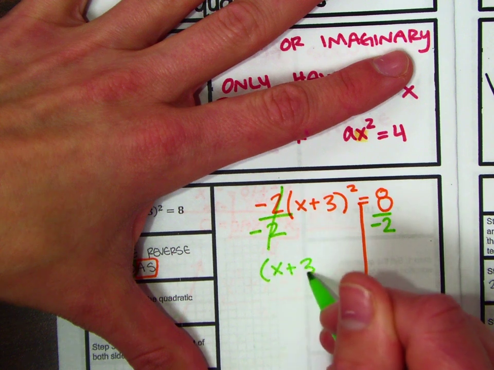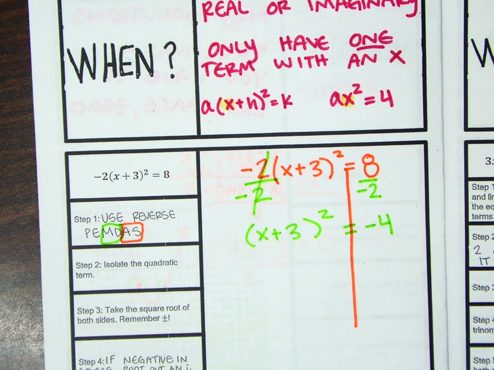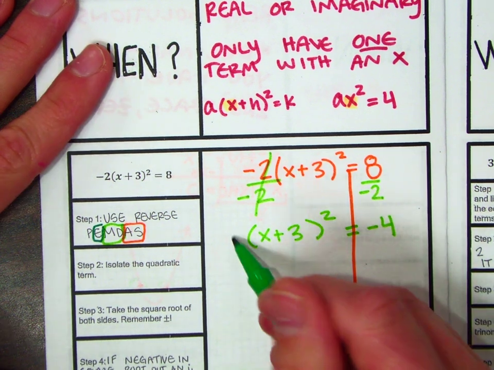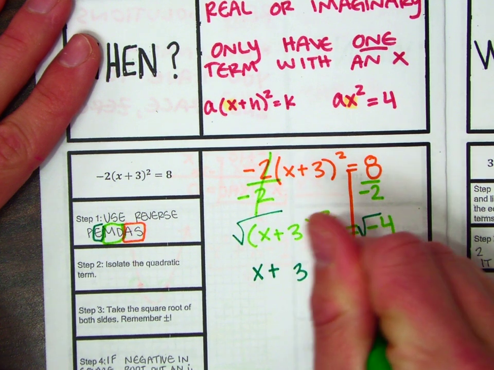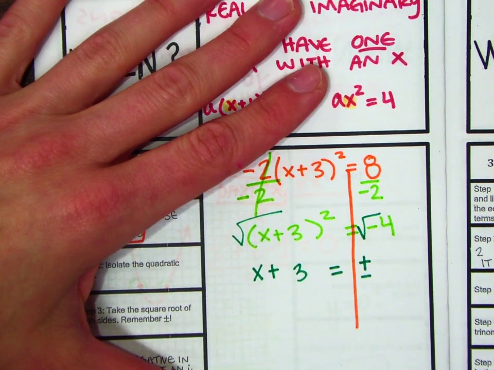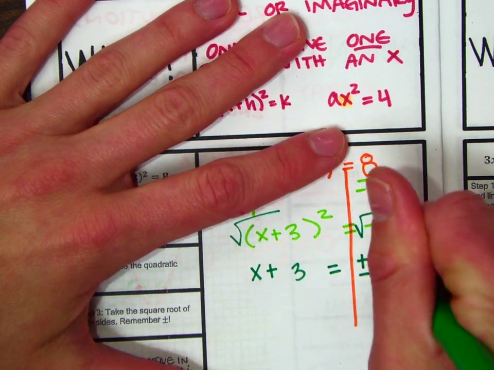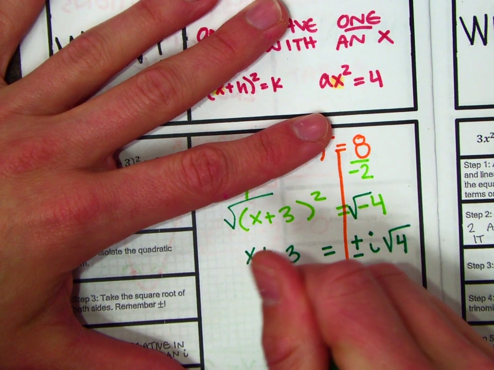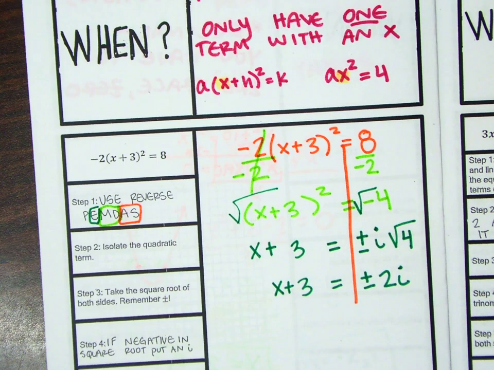So x plus 3 squared equals -4. Now you get rid of what's being multiplied or divided, which is the exponent, the square. So you're going to square root both sides. Every time you square root, you have to put a plus minus. And on this one, because it's negative, you have to put an i. Then you're going to check the square root of 4. Is it a nice root? It is. Square root of 4 is going to be 2. So I'm going to rewrite that as plus minus 2i.